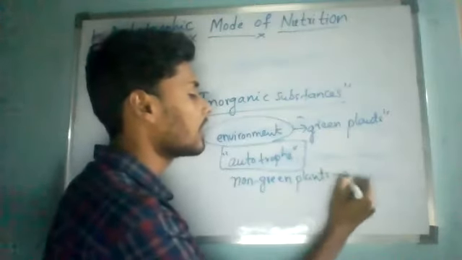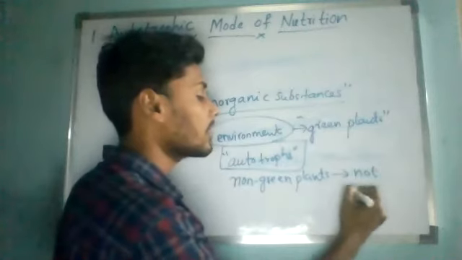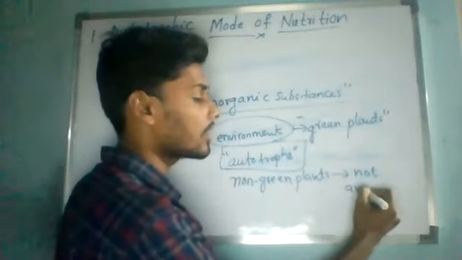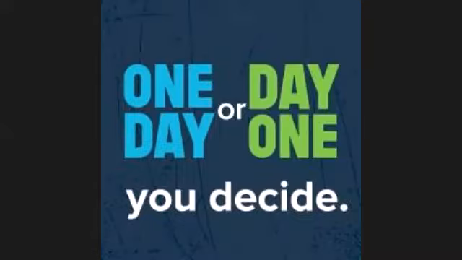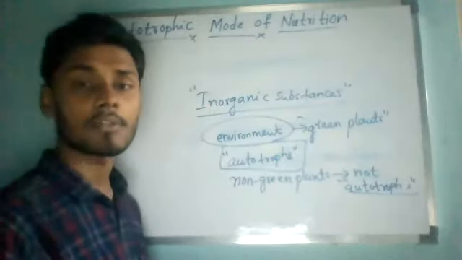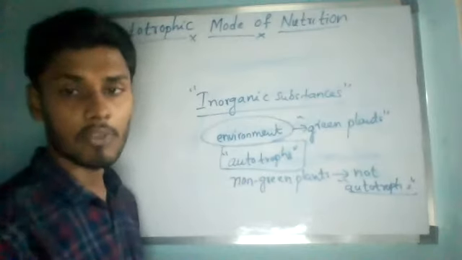They are not autotrophs, because they do not contain chlorophyll. They cannot produce food by using inorganic substances which are present in the environment.